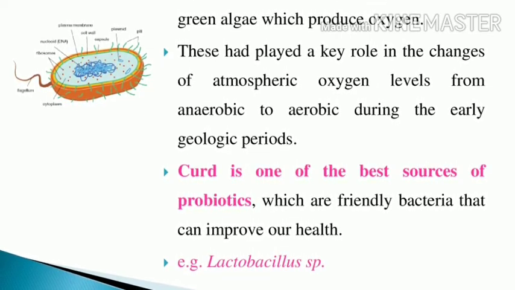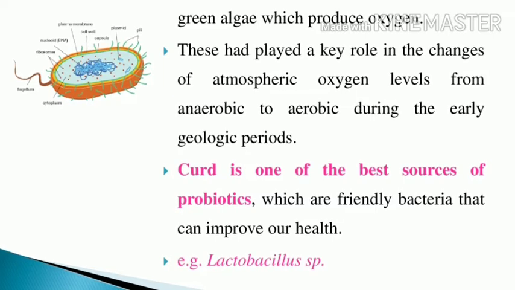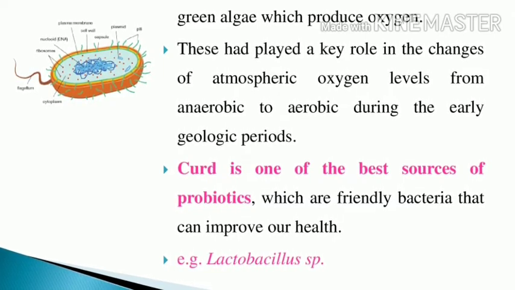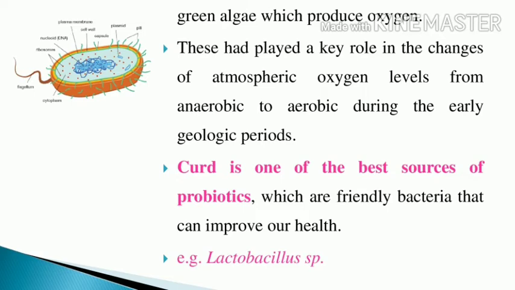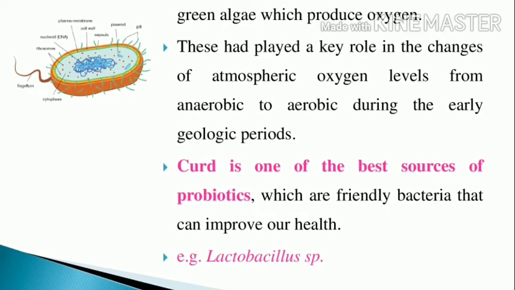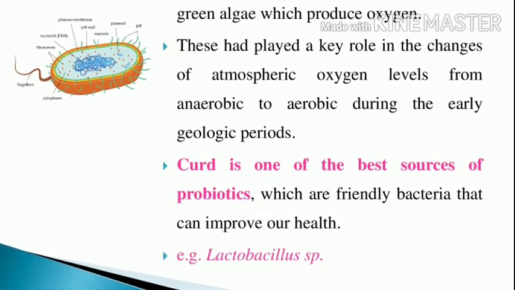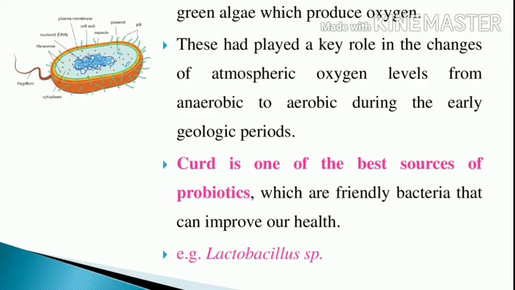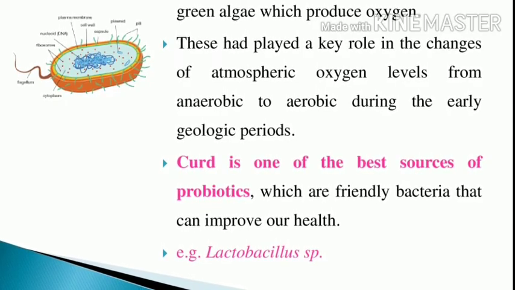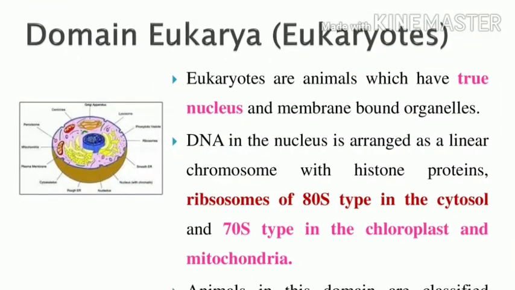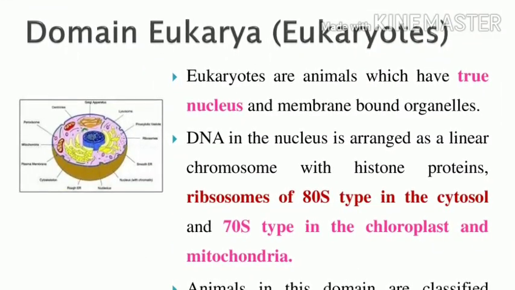It is friendly bacteria that can improve our health. What is the name of the bacteria that helps milk turn into curd? That is Lactobacillus species. Lactobacillus.